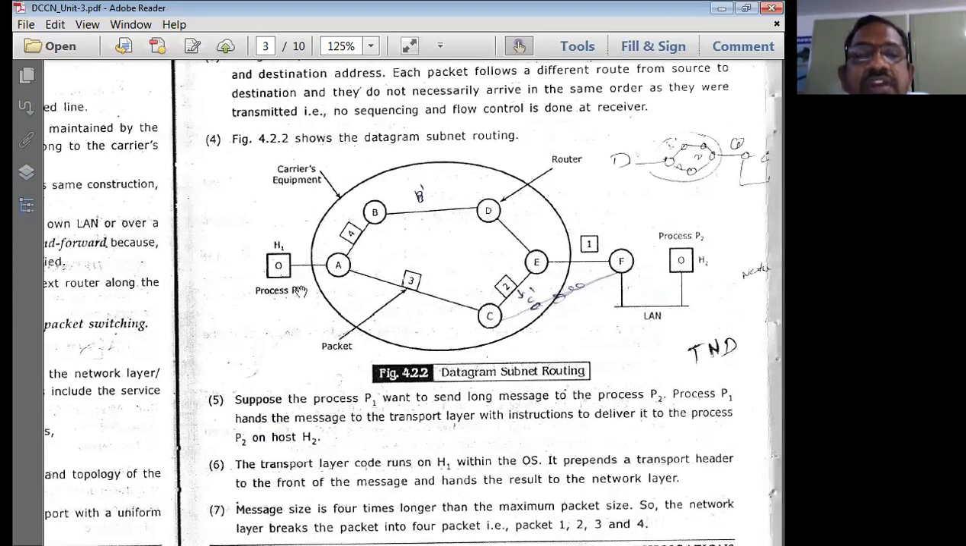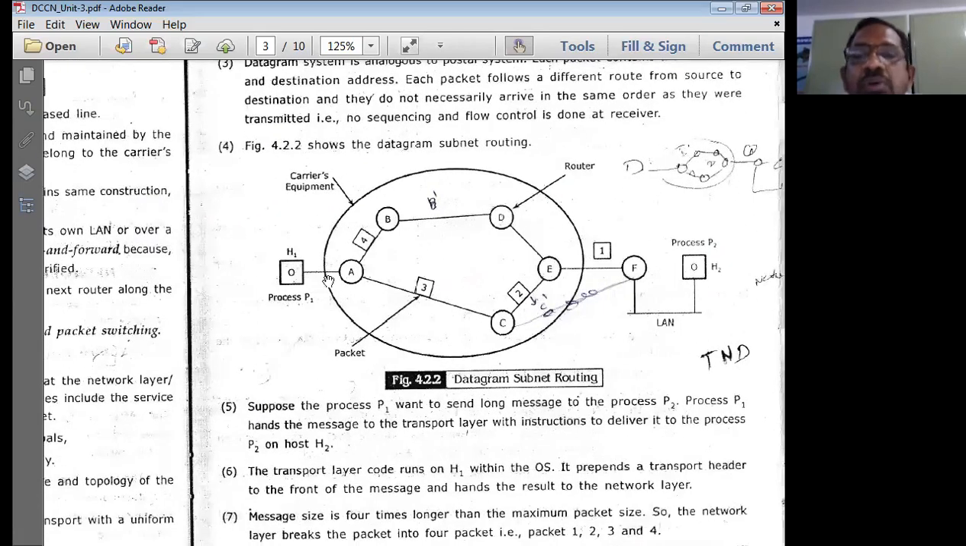In the connectionless service, for example, host 1 has transmitted packets 1, 2, 3, and 4. Packets 1, 2, and 3 are going to take a route like A, C, E, F, and H2. The fourth packet is going to take another route, maybe because this route is busy with the transmission of the other packets. That is why it takes another route to speed up the communication. That means by the time packet 3 reaches node E, packet 4 is also going to reach node E. This is the scenario we normally have here.